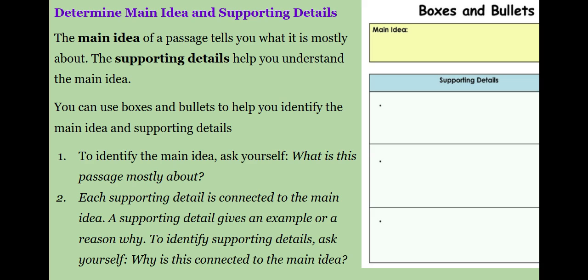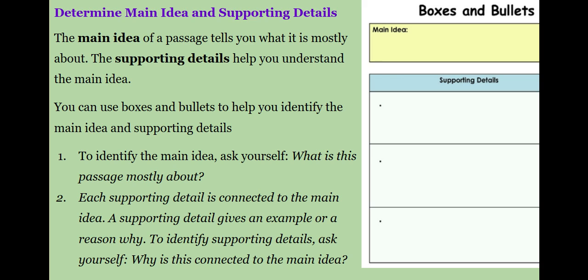Determine the main idea and supporting details. And on our right side, we'll be able to see the boxes and bullets method, which we've used in school before. The main idea of a passage tells you what it is mostly about. The supporting details help you understand the main idea. You can use boxes and bullets to help you identify the main idea and supporting details.